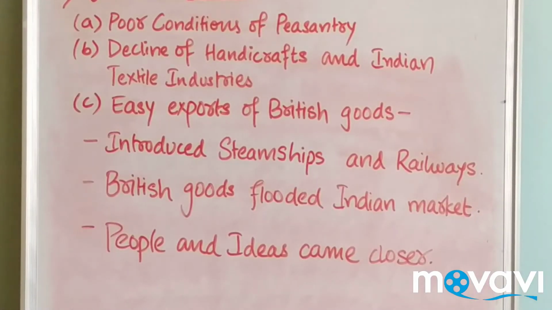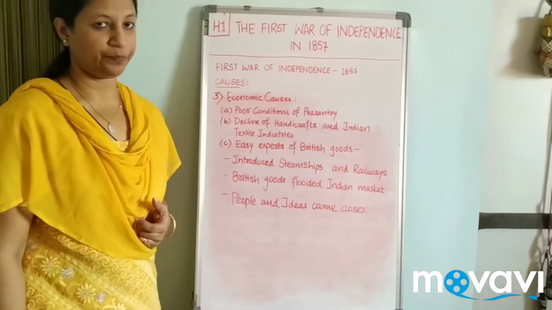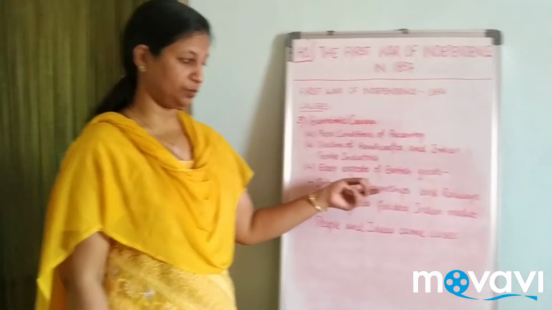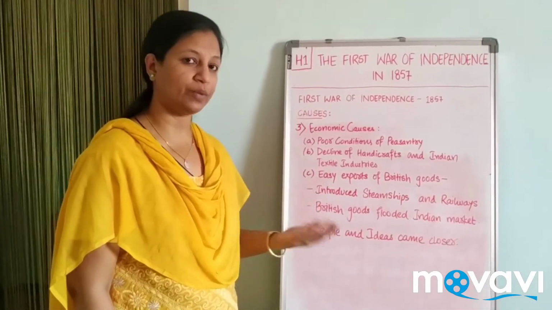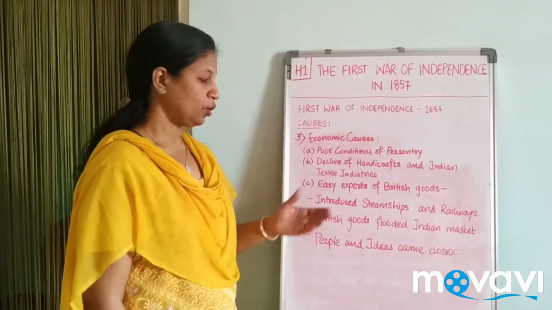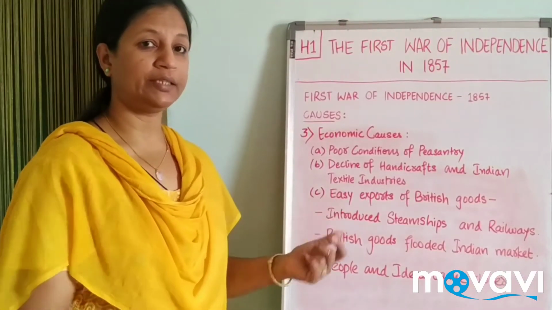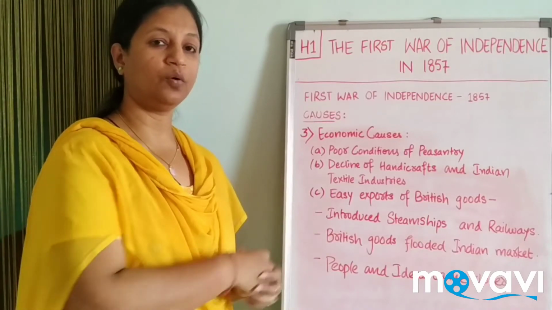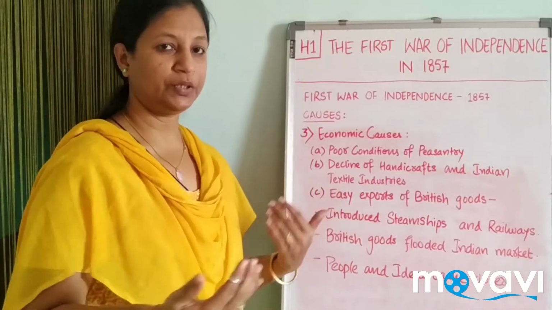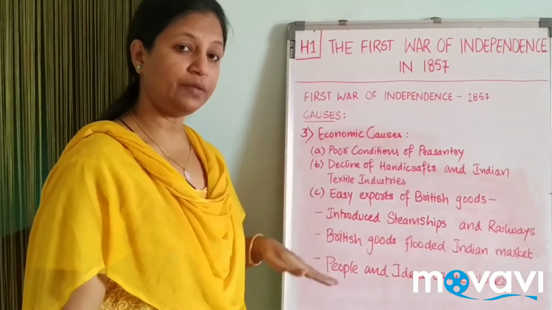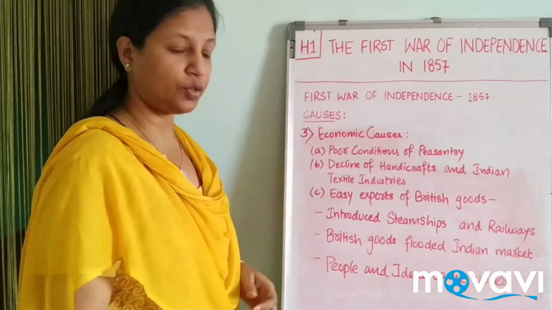The next point is easy exports of British goods. The introduction of steamships and railways. Whatever the British have done, they have done very selfishly. Wherever they were getting profits, that is what they introduced. So they introduced the steamships, the big ships which can carry the goods from one area to another or out of India. Overseas trading can go on there, and railways within India. They introduced it so that trading and marketing could bring the whole of the market to one place. Transporting the material has become so very easy. So this is a good part, but it was only for the sake of British trading and profit.